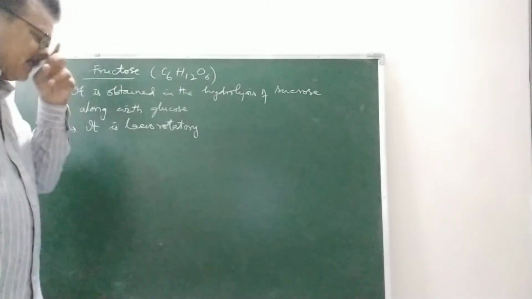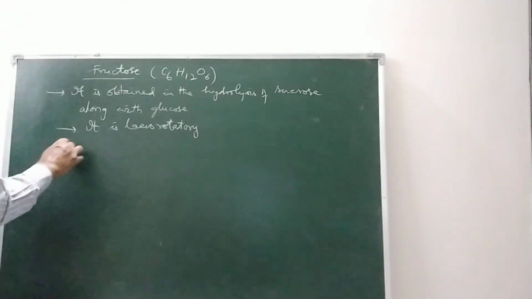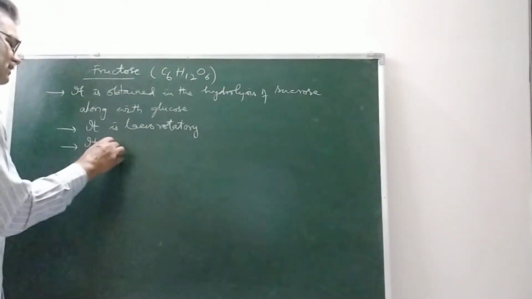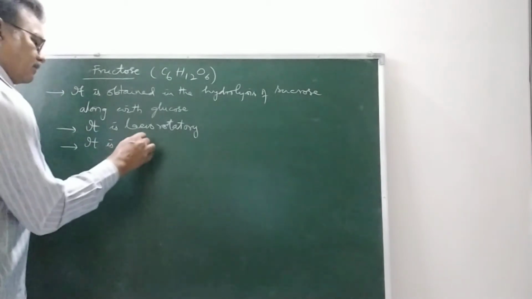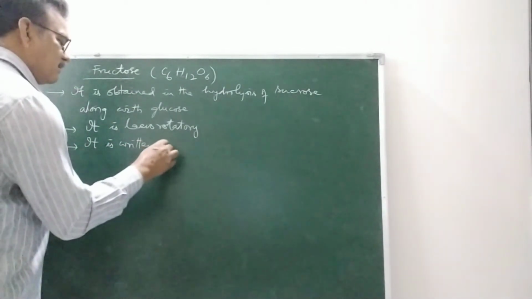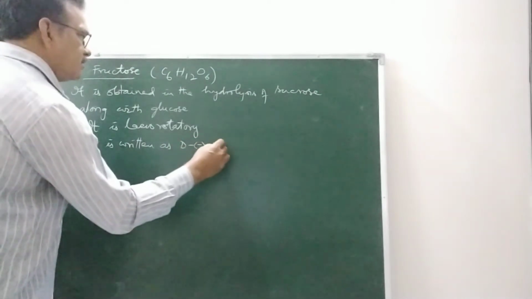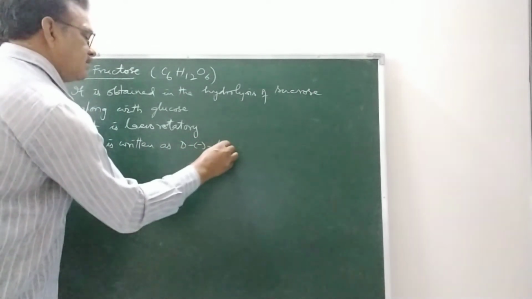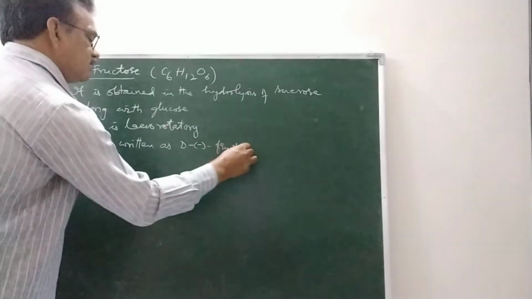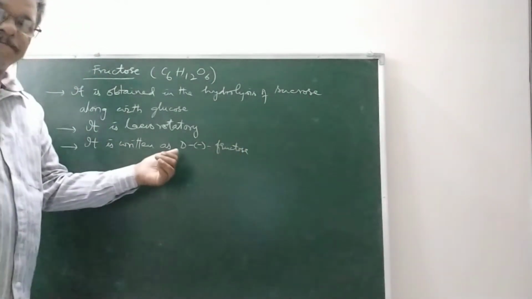Now we will discuss the structure. It is written as D-minus fructose. What does this D indicate?